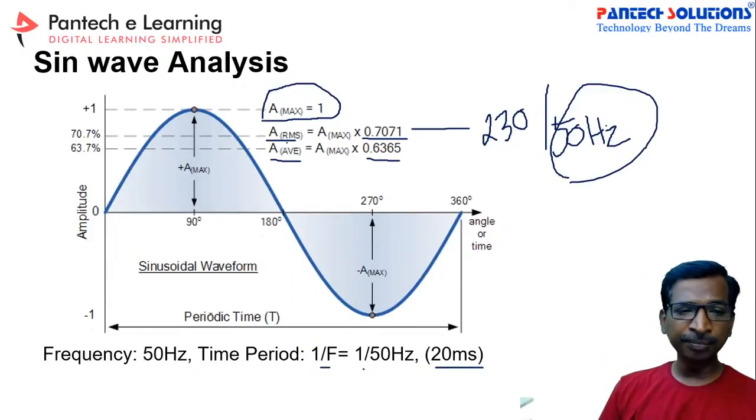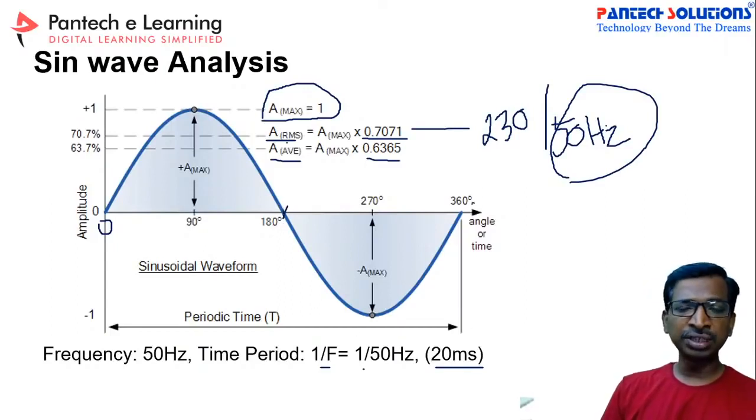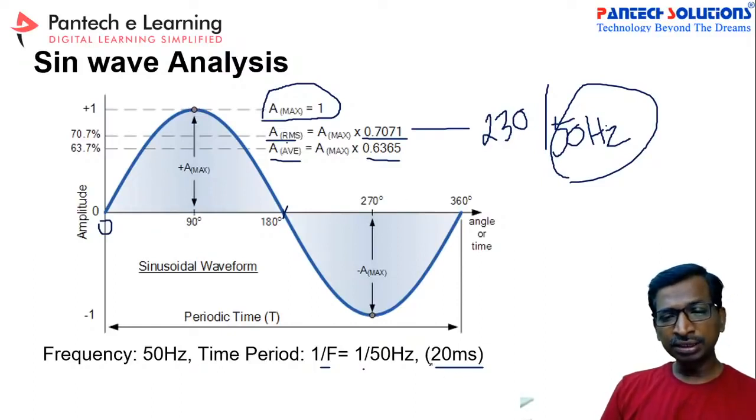The complete cycle is nothing but the voltage starts from 0 degree, rotates through the positive, reaches 180 degree, then goes from 180 to negative and then 360 degree. Generally we call it the electrical degree. So 0 to 360 degree will take 20 milliseconds.